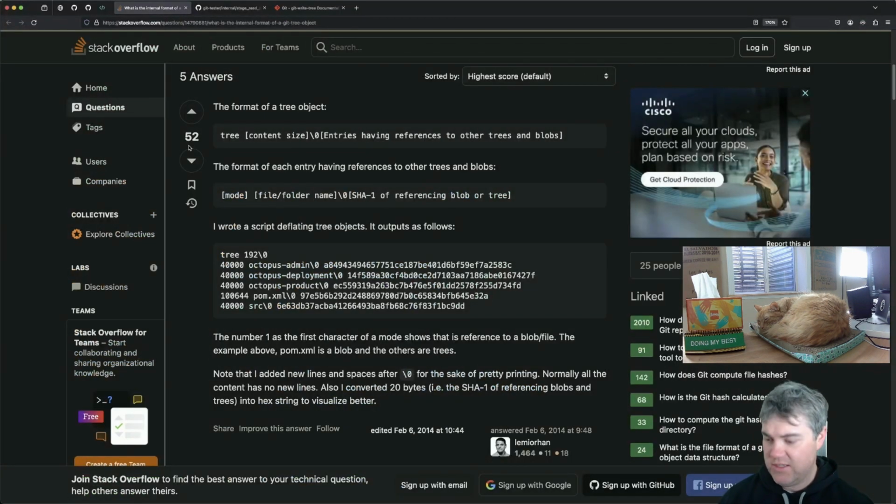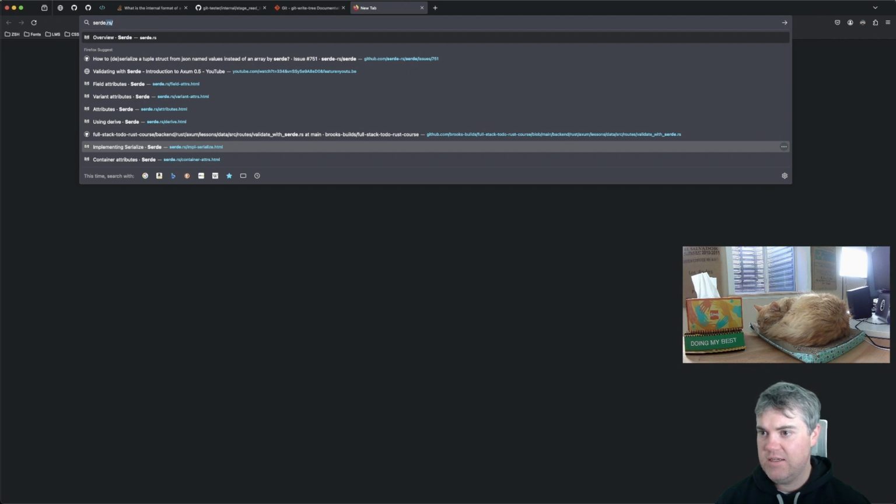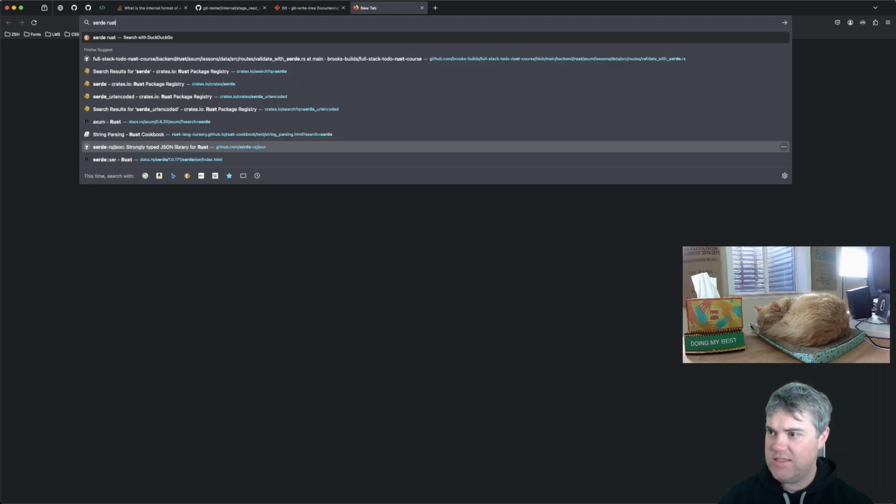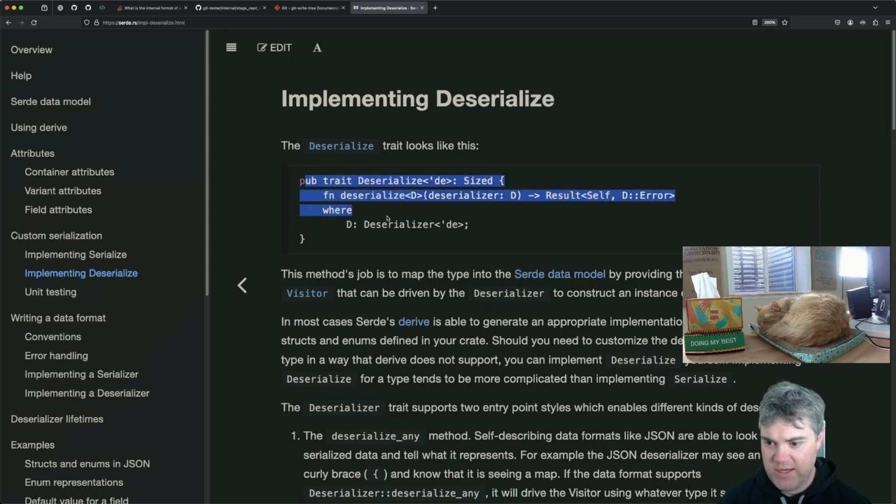Let's take a look at Serde. We were doing game dev back when I did this last time, and I did it for creating colors from a string, I think. Serde, Rust, you have a book, don't you? So, custom deserialize. Okay, so here's this trait.